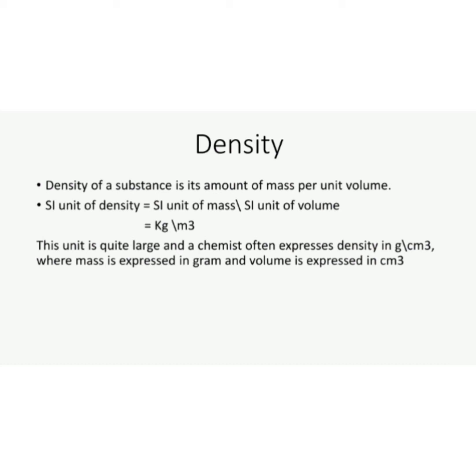So, density is expressed in gram per cubic centimeter or kilogram per cubic meter.